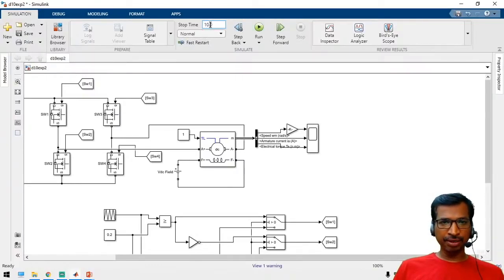First we have to apply infinite, then only we can analyze it. INF, infinite loop. Save it. Now you can run the simulation.